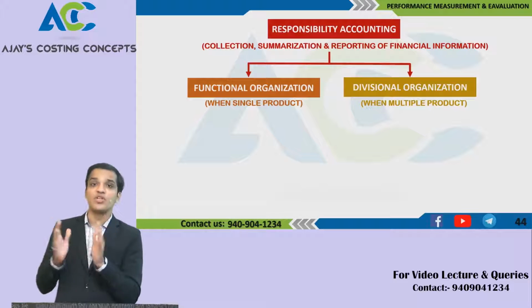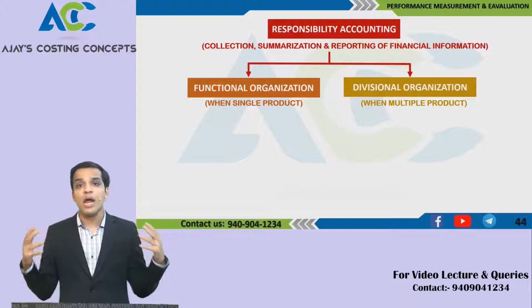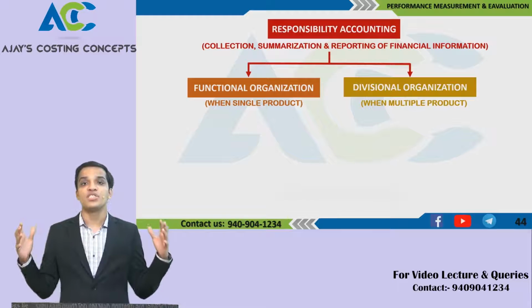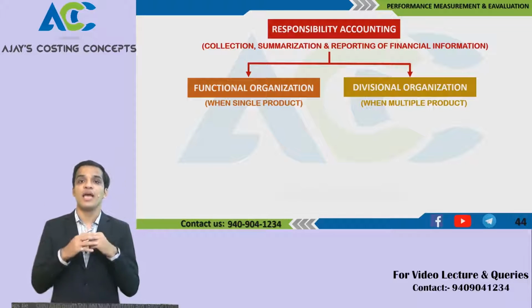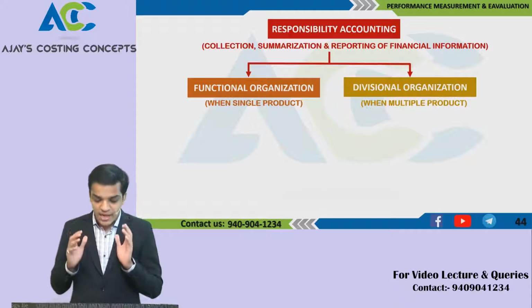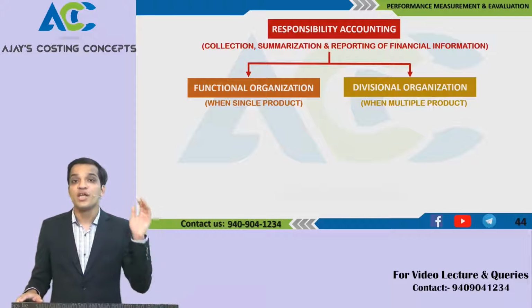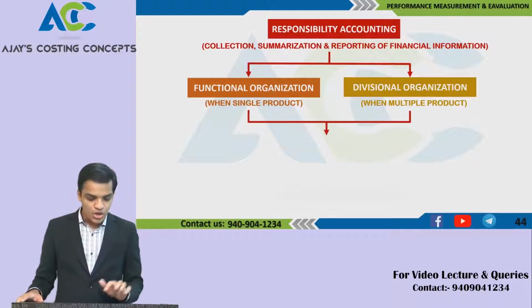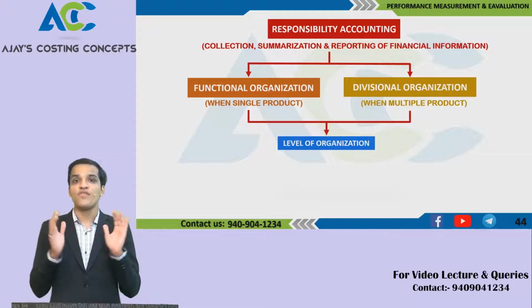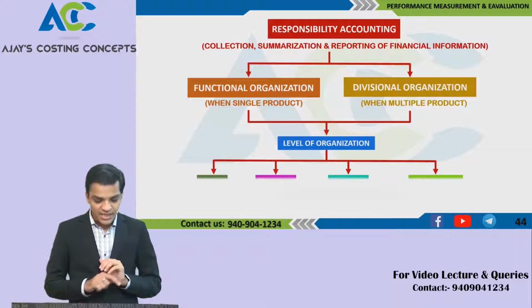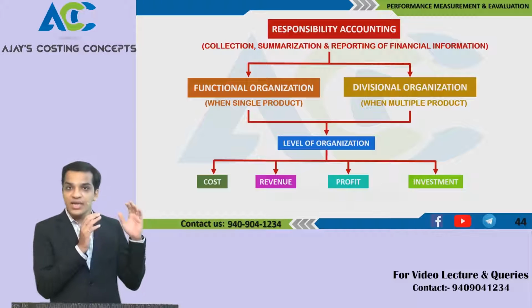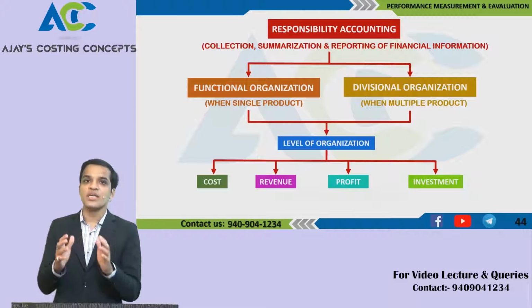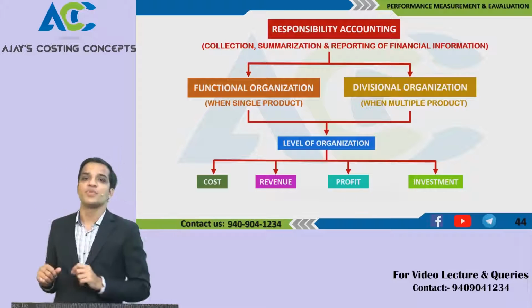The second is divisional organization, where there is more than one product. We divide those divisions and do calculation, evaluation and measurement division wise. Where there are multiple products, we use divisional organization. Both organizations have a level of organization that we decide, and in that there are four kinds of organization centers: number one cost center, revenue center, profit center and investment center.